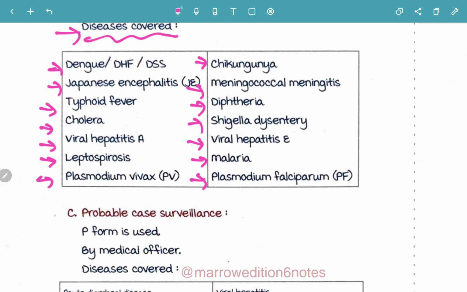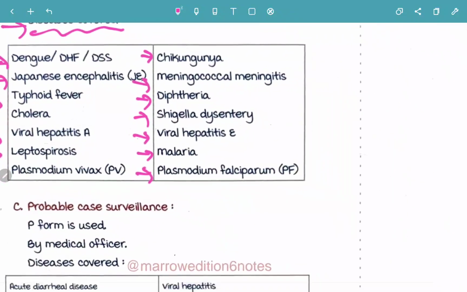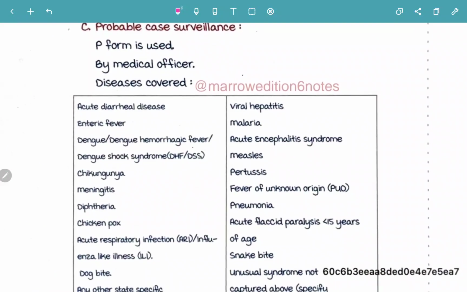So, diseases are dengue, Japanese encephalitis, typhoid fever, cholera, viral hepatitis A, leptospirosis, Plasmodium vivax, chikungunya, meningococcal meningitis, diphtheria, Shigella dysentery, viral hepatitis E, malaria, and Plasmodium falciparum. So many diseases are covered under laboratory surveillance. Now next, moving on to probable case surveillance.